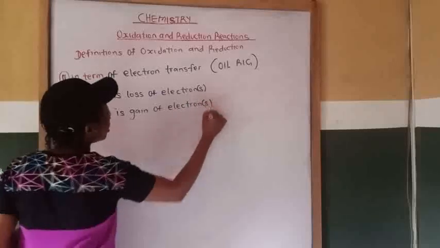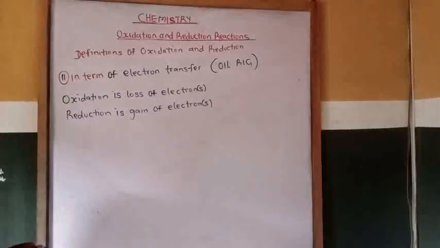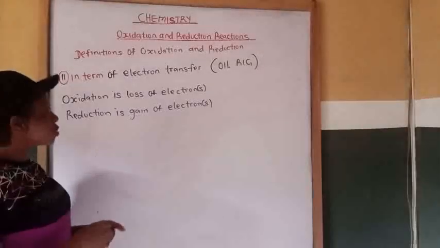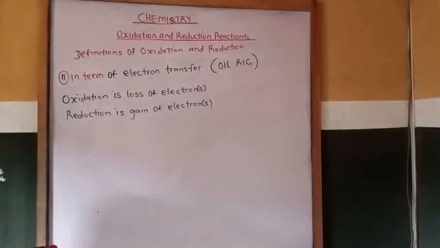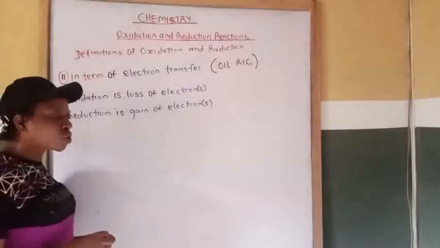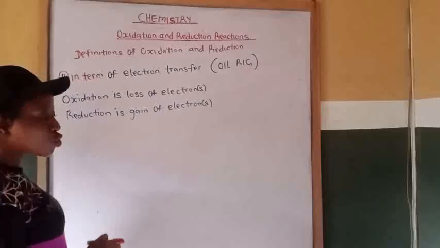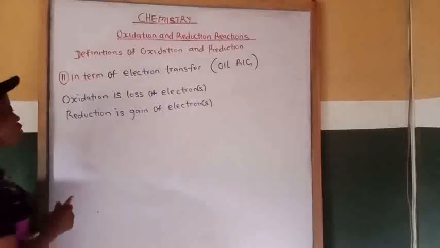Reduction is gain of electrons, while oxidation is loss of electrons. Let's explain this with a chemical reaction.